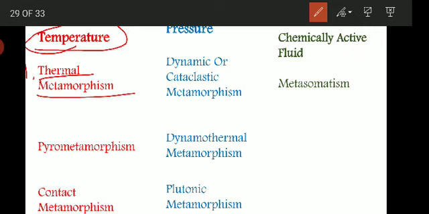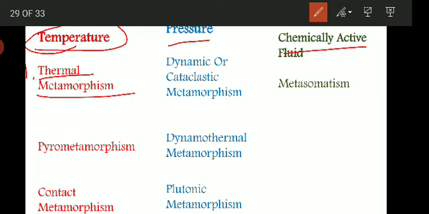All those metamorphic processes in which heat is the chief agent of metamorphism, and pressure and chemically active fluids play a secondary role, are included under the term thermal metamorphism.